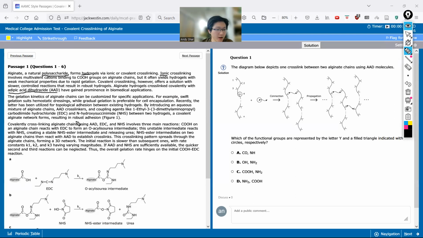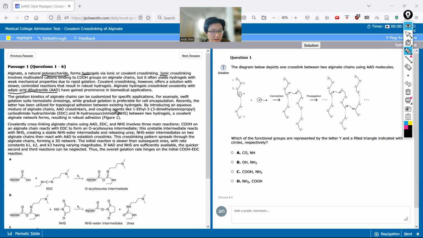All right, so going to the next paragraph. The gelation kinetics of alginate chains can be customized for specific applications. For example, swift gelation suits hemostatic dressings, while gradual gelation is preferable for cell encapsulation. Recently, the latter has been utilized for topological adhesion between existing hydrogels. And then we're saying, okay, we can introduce an aqueous mixture of alginate chains, AAD crosslinker, so this was the one that we talked about before, and coupling agents like EDC and NHS.